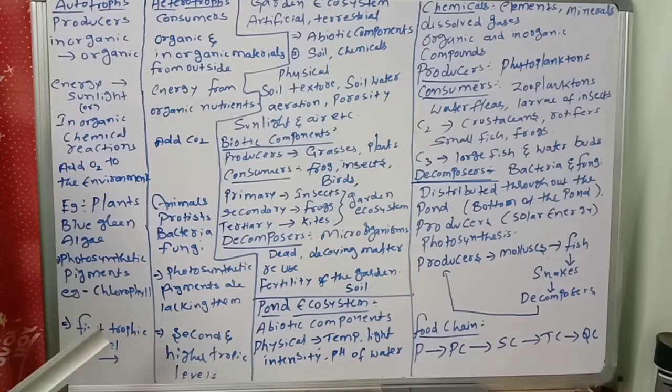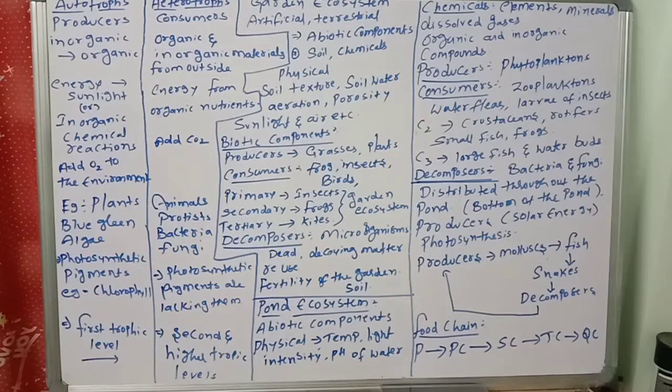Next, autotrophs are at the first trophic level. In the food chain or food web, whichever you take, the producers are at the first trophic level, where we have the most energy. The heterotrophs are at the second and higher trophic levels. Like this, there are major differences between autotrophs and heterotrophs.